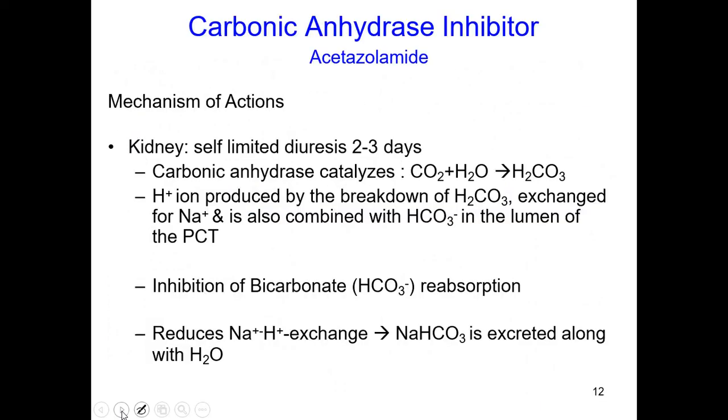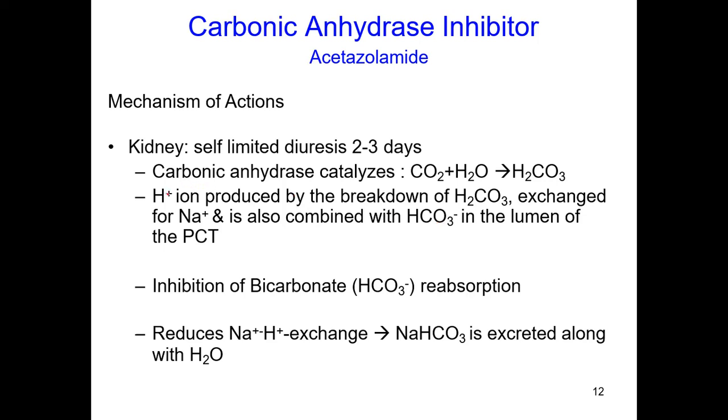Now coming to the drugs one by one, that is the carbonic anhydrase inhibitor. An example is acetazolamide. The mechanism of action is that they will be acting mainly on the proximal convoluted tubules. As we know, carbonic anhydrase catalyzes the combination of carbon dioxide and water to form carbonic acid. The carbonic acid so formed dissociates reversibly to form a hydrogen ion and bicarbonate ions.